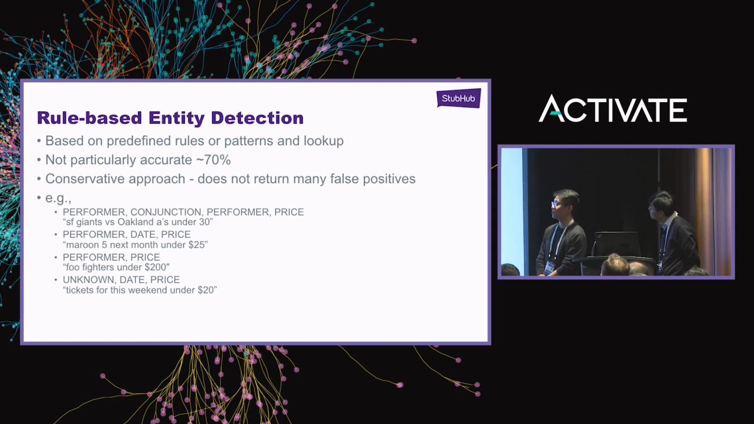I know that rule-based named entity detection is infamously difficult. However, we decided to use just a fixed set and not develop it further, as we are going to discard this system sometime in the near future. So here you have something like SF Giants versus Oakland A's under $30, and that would translate into a performer conjunction and then a performer and a price.